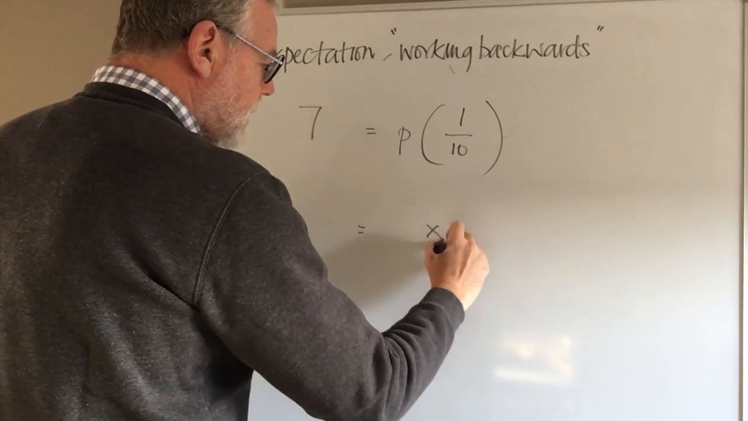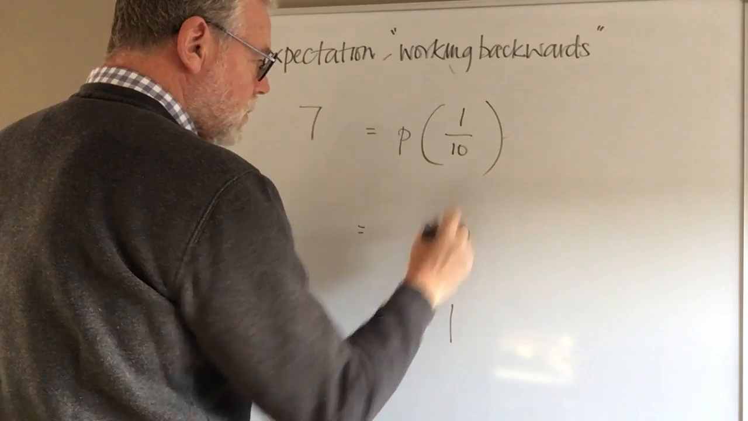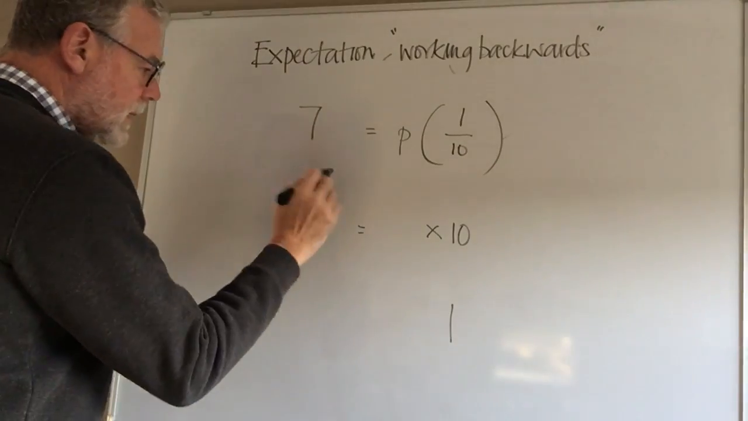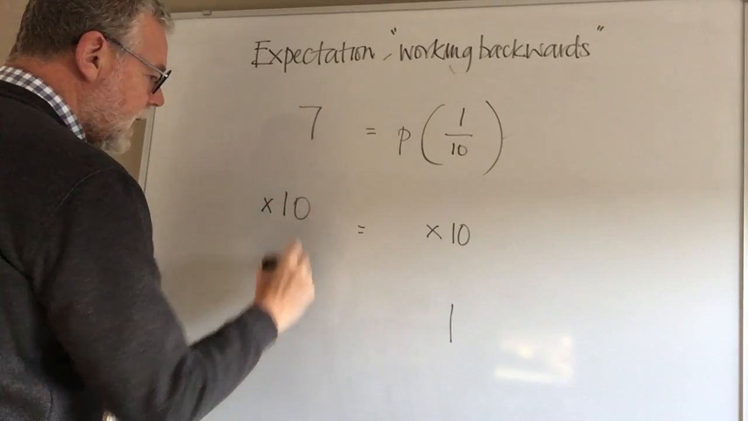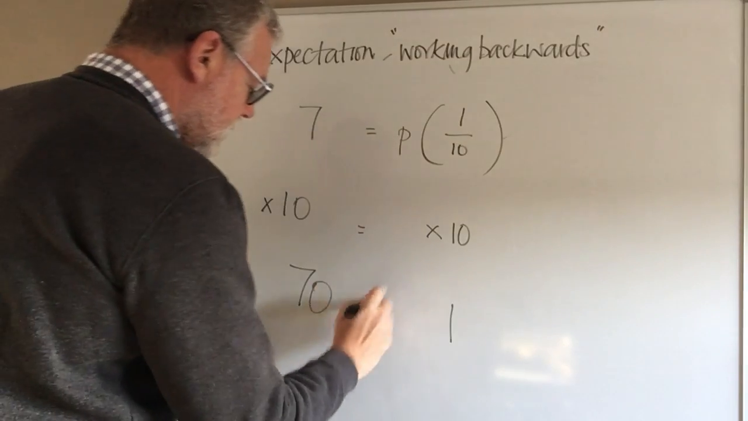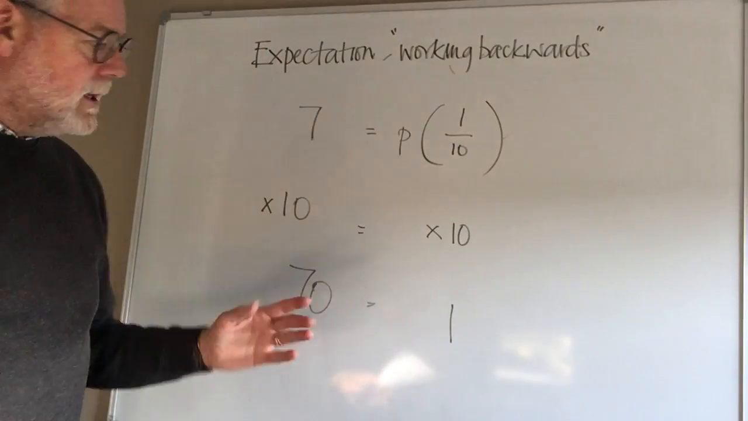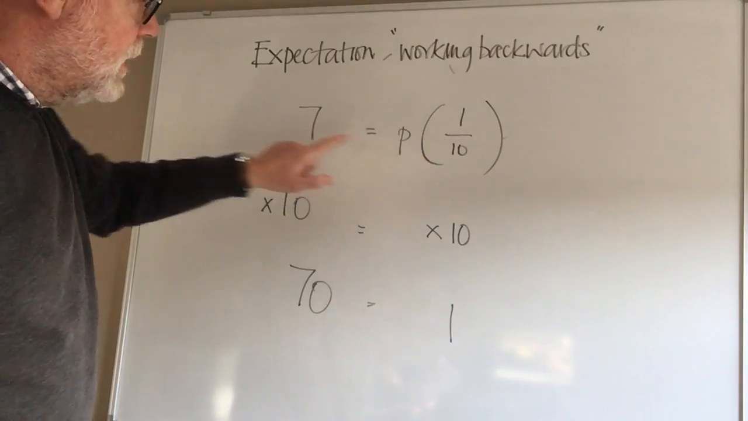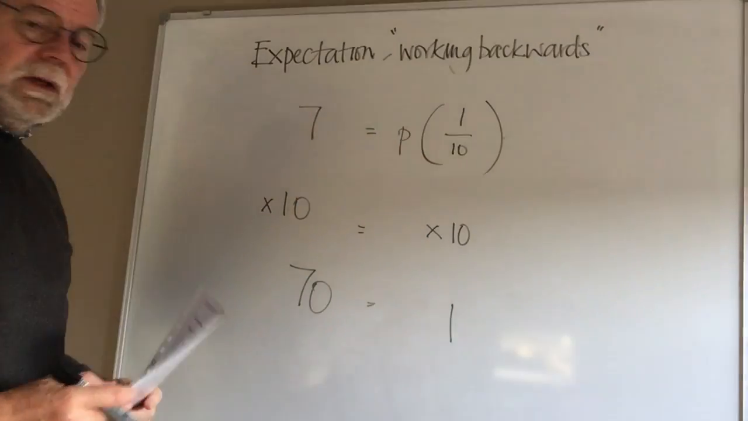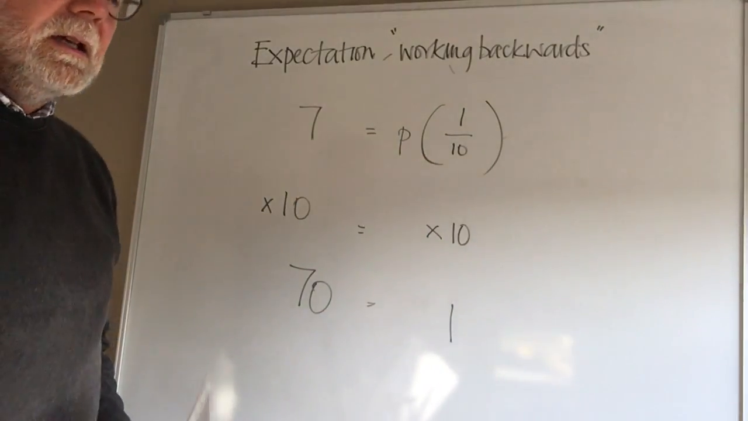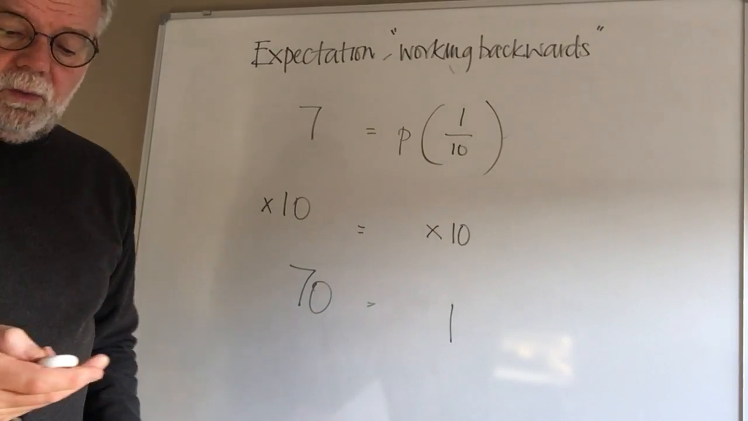Well, this time, what do I have to do to get from 1/10 to 1? I multiply it by 10. 10 times 1 is 1 and 10 over 10 is 1. So by scaling it, I have to do exactly the same with the tickets, which tells me that if I bought all 70 tickets, of course I'd win a prize. I've only got 1/10 of them, so that's right, I've only got 7 tickets. Okay, and that's expectation working backwards.